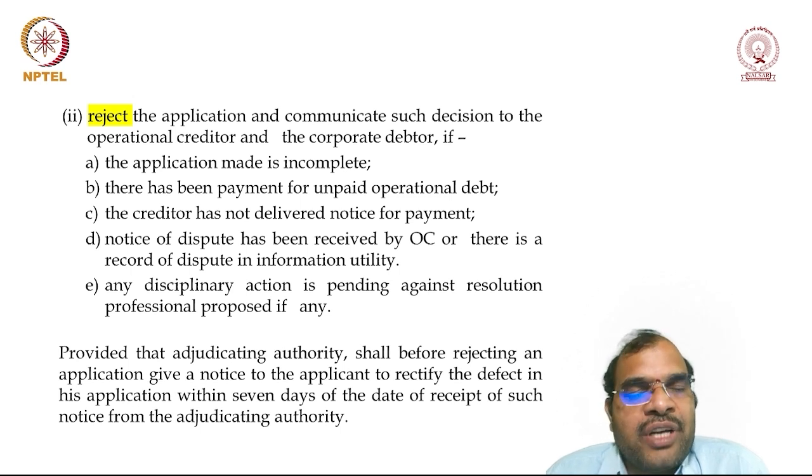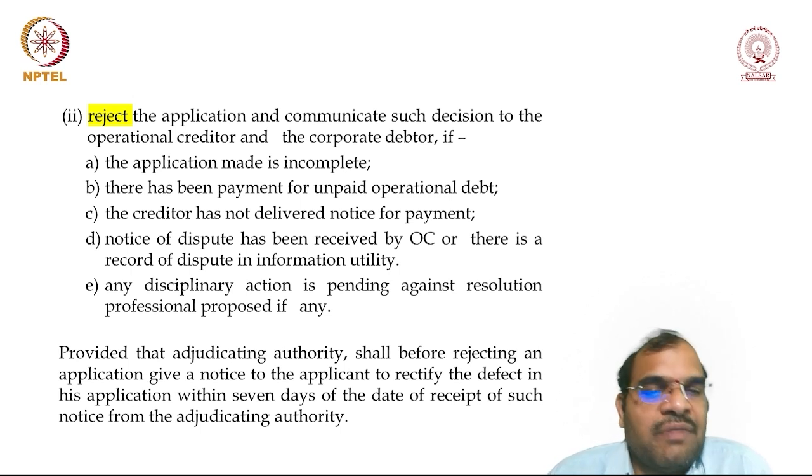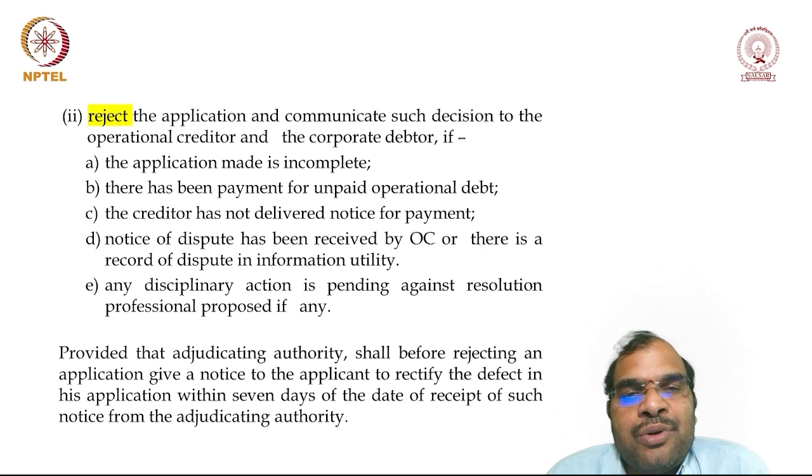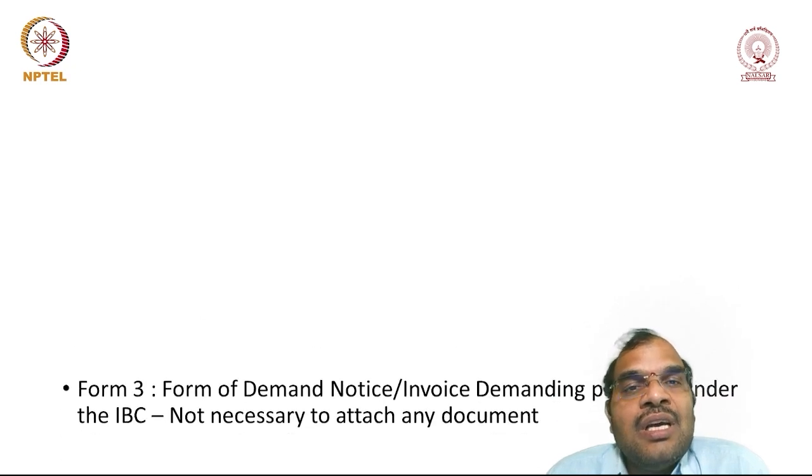Provided that the adjudicating authority, before rejecting, shall give a notice to the applicant to rectify the defects within a period of 7 days. So he shall give the notice of 7 days. After 7 days also, if the operational creditor is unable to rectify, then only can you reject the application.